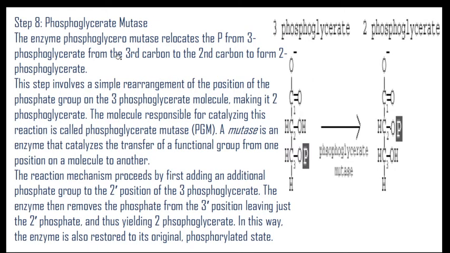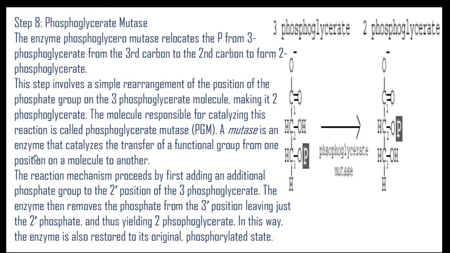And at step 8, phosphoglycerate mutase mutates 3-phosphoglycerate into 2-phosphoglycerate. So how is it? Here is the 3-phosphoglycerate, meaning the carbons first, second, third. The third carbon contains a phosphate, inorganic phosphate, that can interconvert its position from the third carbon to the second carbon. So there is an enzyme, phosphoglycerate mutase, that can mutate the position of a phosphate from the third location to the second carbon location.